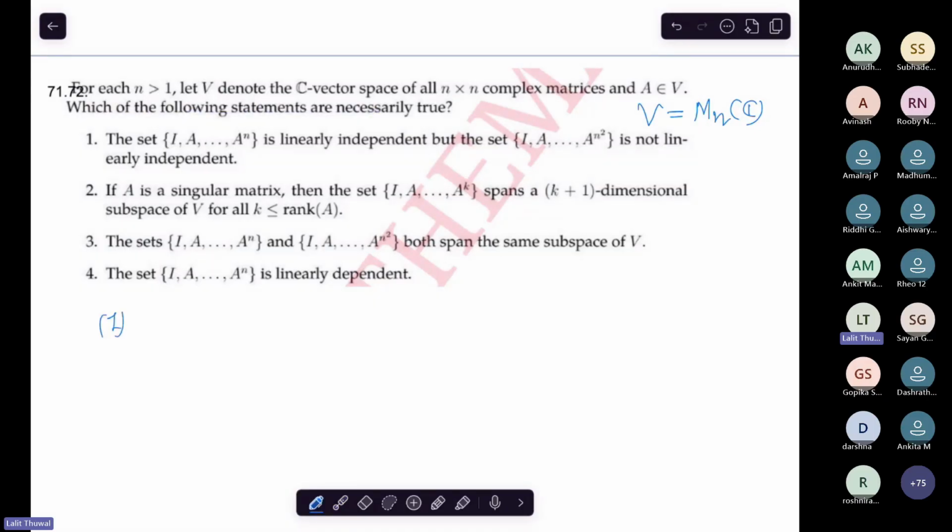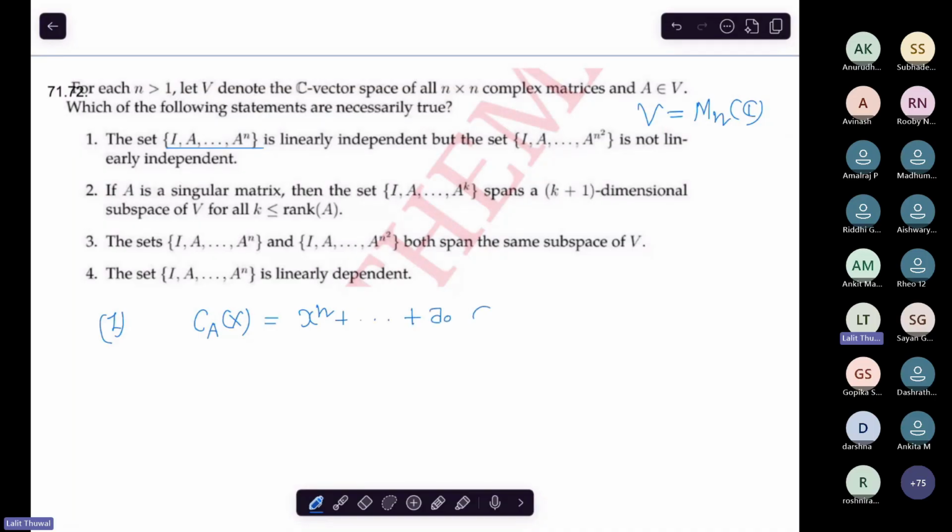The first one says that this set is linearly dependent. You know that we have the characteristic polynomial of each matrix. Let's denote it by C(x). This is an n degree monic polynomial, right?